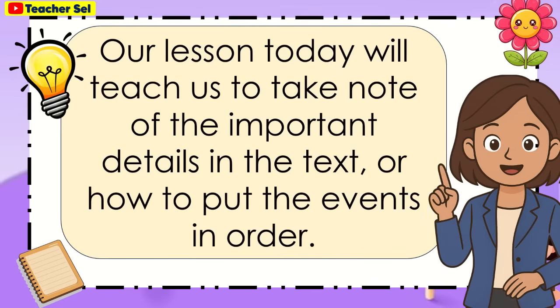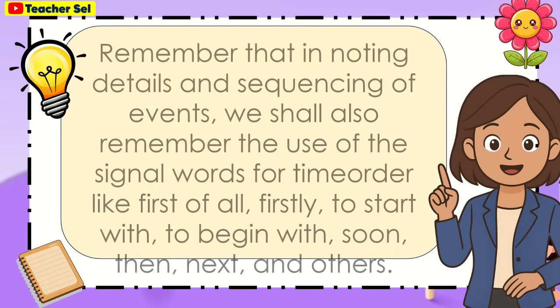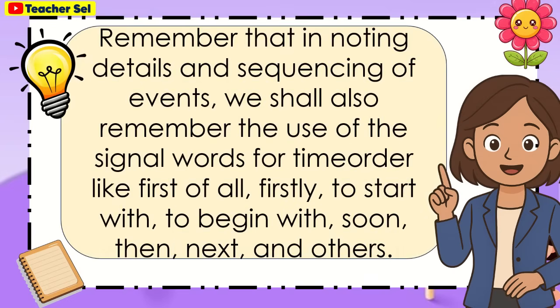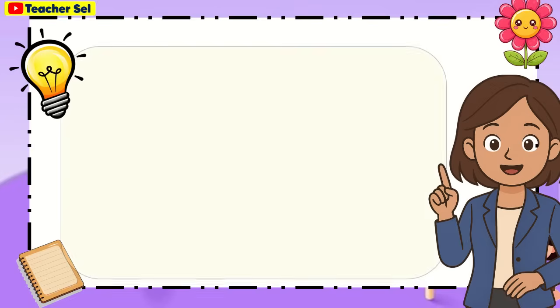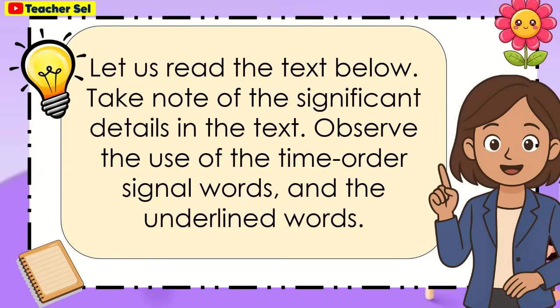Our lesson today will teach us to take note of the important details in the text, or how to put the events in order. Remember that in noting details and sequencing of events, we shall also remember the use of the signal words for time order, like first of all, firstly, to start with, to begin with, soon, then, next, and others. Let us read the text below. Take note of the significant details in the text. Observe the use of the time order signal words and the underlined words.